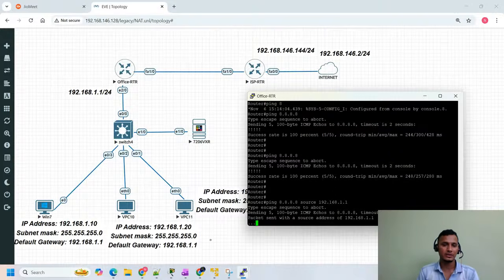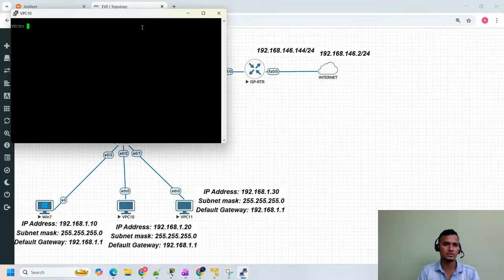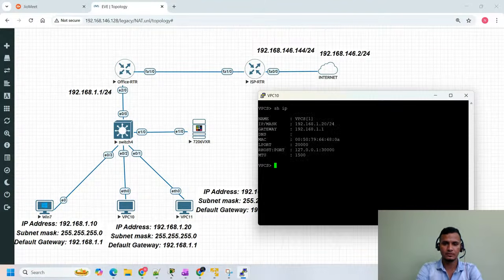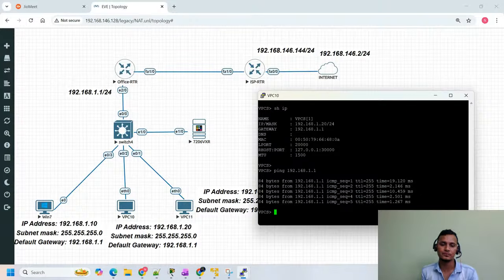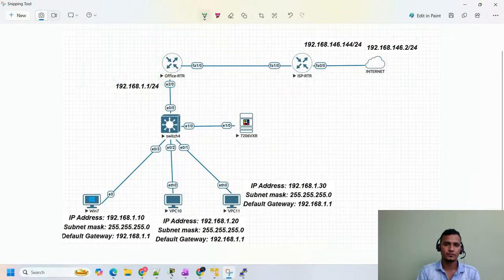I told you, right? Let me open this user so that you will get to know what the IP is. Show IP. Here the IP address is 192.168.1.20. If I try to ping my default gateway 192.168.1.1, I am able to reach, which means the connectivity is there up to the gateway.